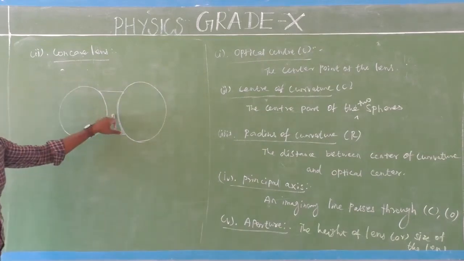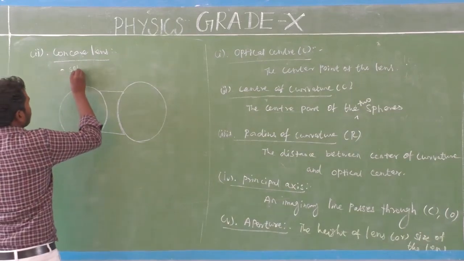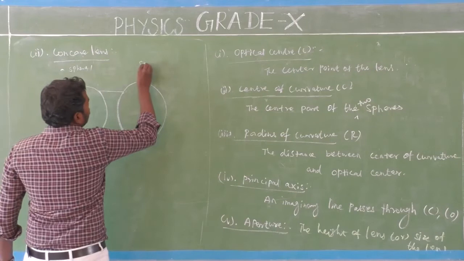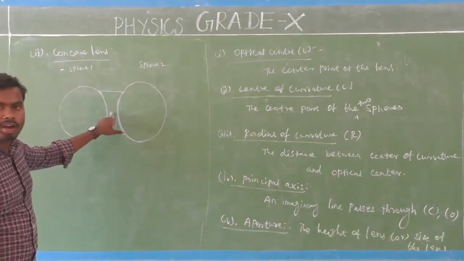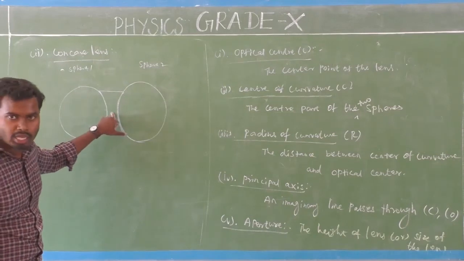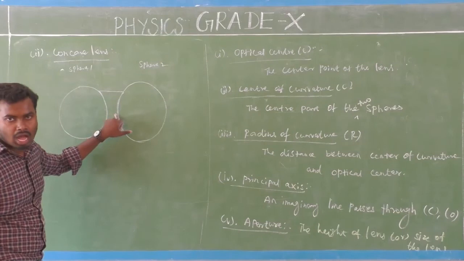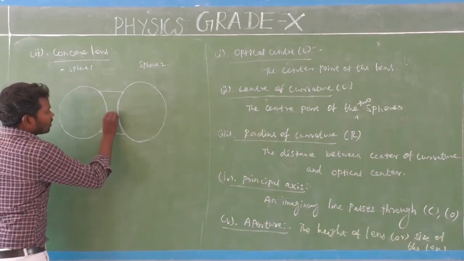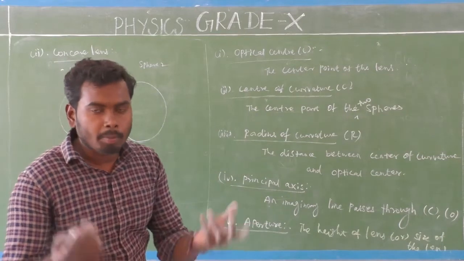So this is a concave lens. This is sphere 1 and this is sphere 2. Alright, if we connect the two spheres, we can get what lens? That is concave lens. So this concave lens will have a center. The center part of the concave lens, what is that? That is optical center.